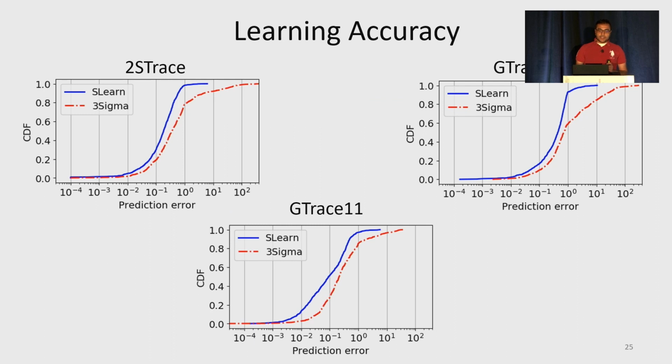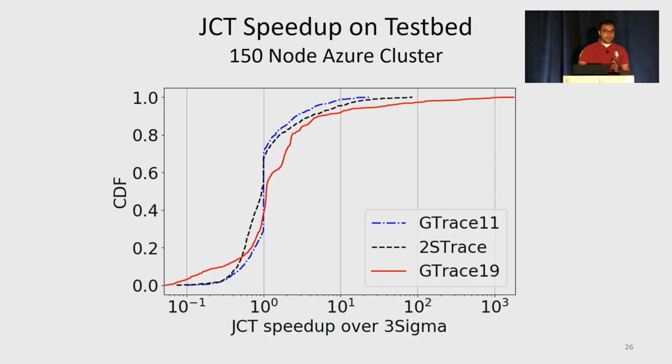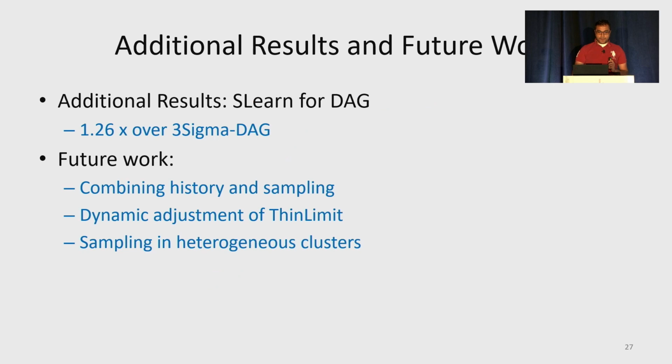These figures show the CDF of prediction errors observed during execution. SLearn is shown by the solid blue curve and gives a significantly lower error as compared to 3 sigma. And we also compared SLearn against 3 sigma on a 150 node Azure testbed, and the performance is similar. We also designed SLearn for DAGs and compared it with 3 sigma. Our approach for DAGs was to combine history and sampling, and our preliminary results are encouraging with a 1.26 times improvement in average JCT.